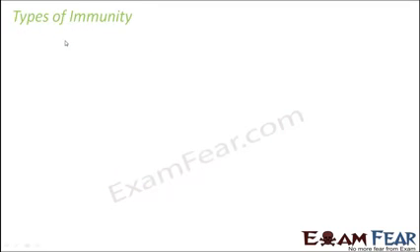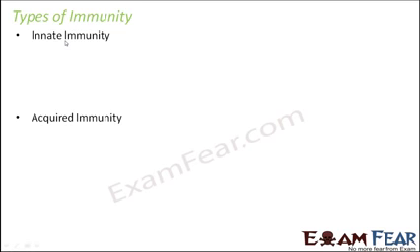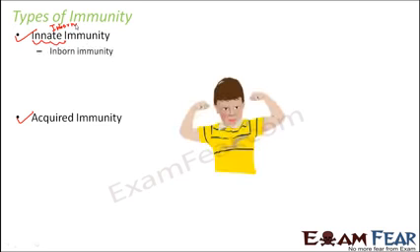When we talk about the types of immunity, there are broadly two types: innate immunity and acquired immunity. What do we mean by each of them? The word innate means inborn. So this is the type of immunity which is present inside our body by birth. When a small baby is born, that baby also has some immunity inside its body, so that even if some small germs attack it, the body will be able to fight against them. That type of immunity is called inborn immunity.